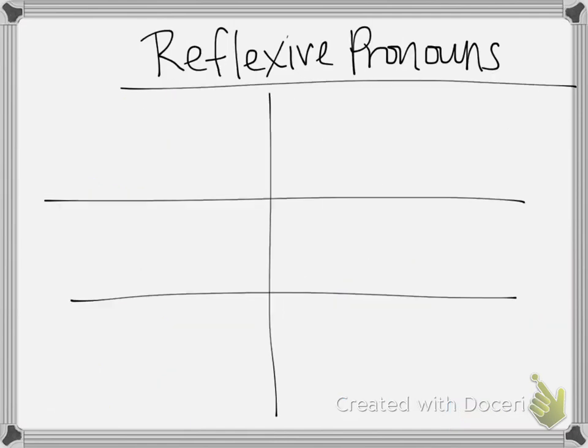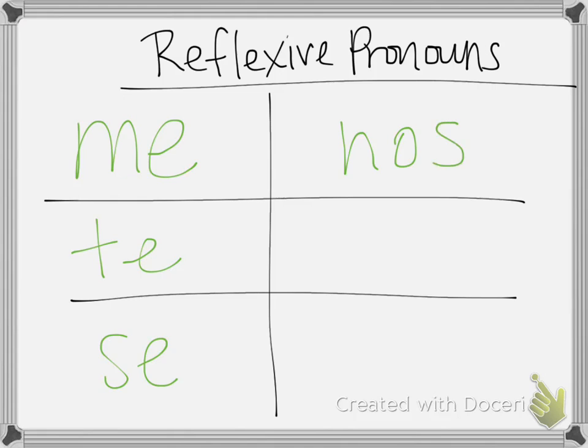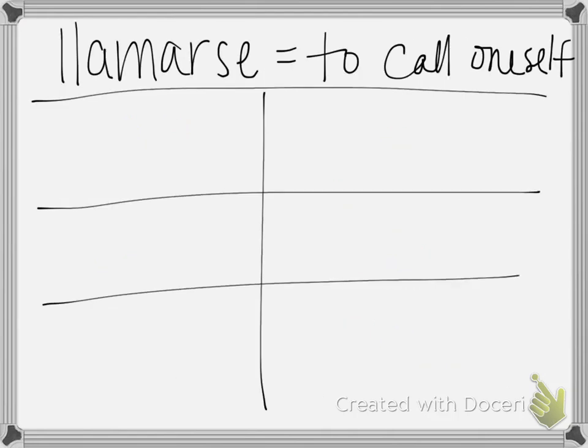Alright, let's dive into our reflexive pronouns now. You've probably already noticed the yo form is me. We have te, se, nos, os, and se. So these are what we are going to put before the conjugated verb. Okay, on the other side here, we are going to conjugate some verbs, okay? Now, first thing to remember, these are reflexive, so they have the se at the end, okay? You need to take the se off of the end and then look at the verb how it is, okay?